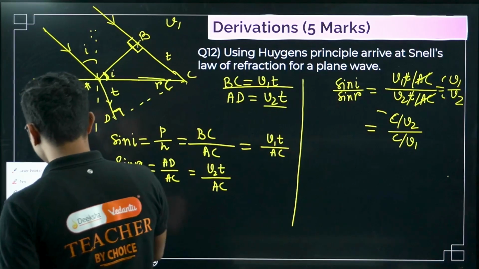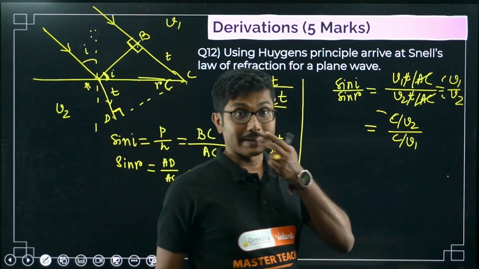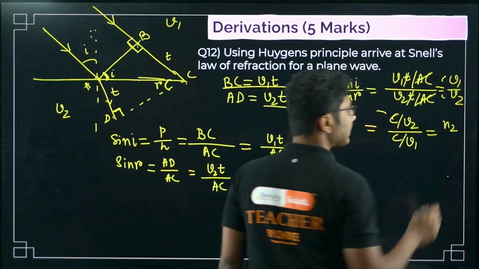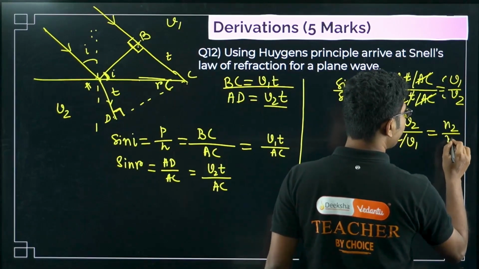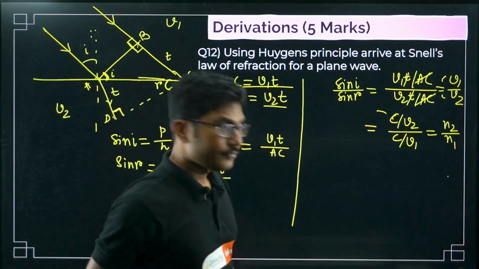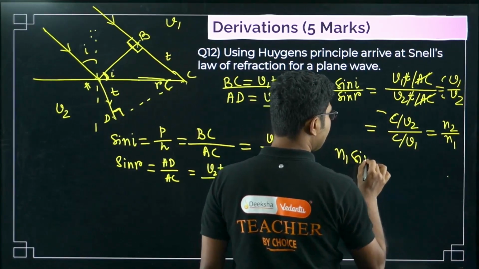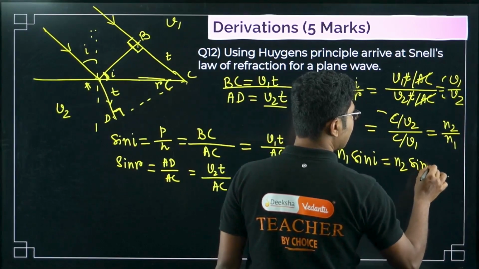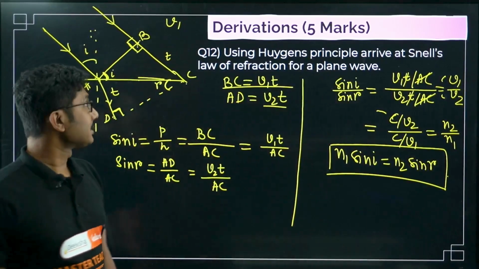Now what is C by V2? C is the speed of light in vacuum, V2 is the speed of light in the medium, so this is the absolute refractive index of the second medium. Similarly, C by V1 is the absolute refractive index of the first medium. Now do the cross multiplication. So N1 sine I is equal to N2 sine R. That is our Snell's law. This is our Snell's law derived from here.